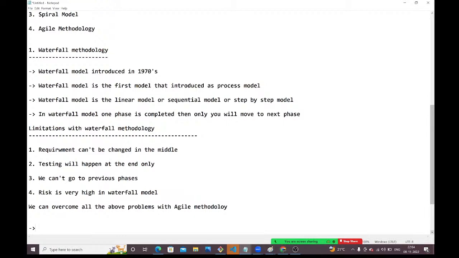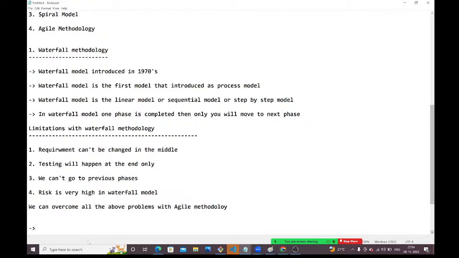Within 1 month the market won't change, guys. We won't expect more changes in the market within this 1 month. So if the project will complete in a very short amount of time, then you can go for the Waterfall methodology. If requirements are fixed, there is no change in the requirement. Whatever I have given, please do that only. Don't put in your ideas. Don't make any changes in that requirement. Then you can go for Waterfall.